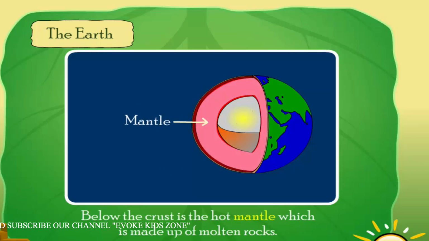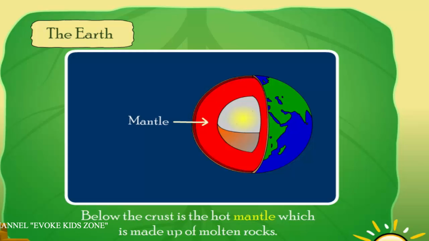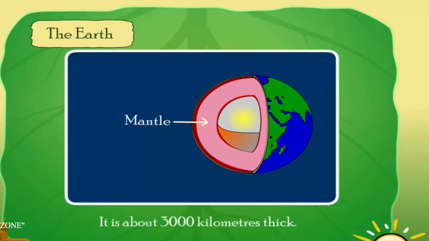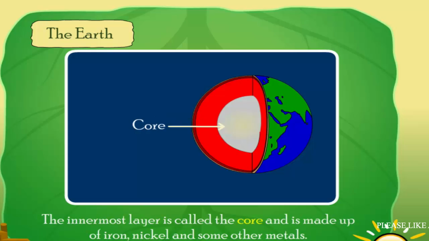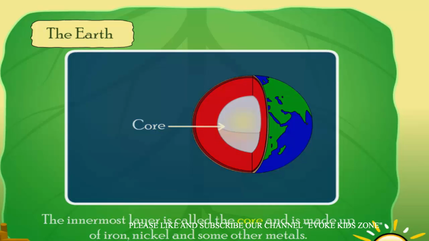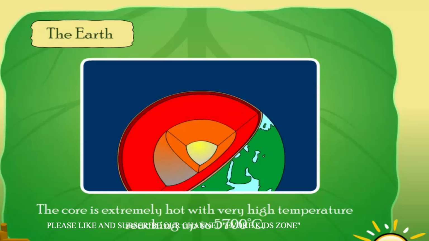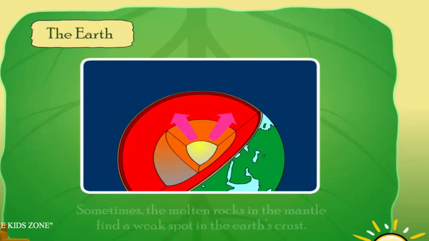Below the crust is the hot mantle, which is made up of molten rocks. It is about 3,000 kilometers thick. The innermost layer is called the core and is made up of iron, nickel, and some other metals. The core is extremely hot with very high temperature reaching up to 5,700 degrees Celsius.